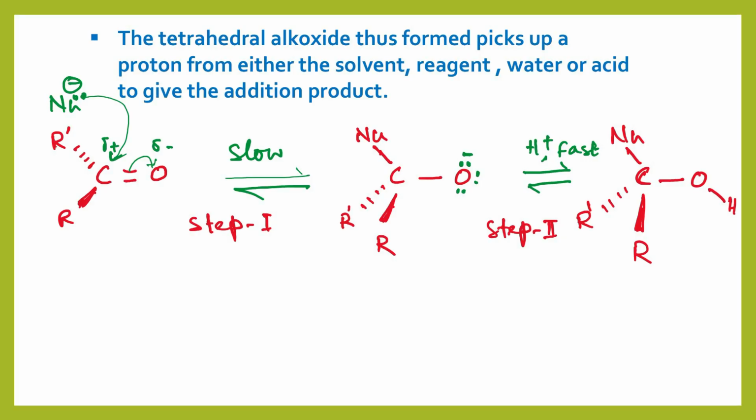So equilibrium in the mechanism. Just look at the mechanism. The equilibrium shifts to the left. It lies far to the left. Why? Because of the steric crowding of the two alkyl groups in ketones, which decreases the stability of the alkoxide intermediate. So equilibrium lies far to the left, not in the forward direction but in the backward direction. That is why ketones are less reactive. So there are two factors responsible for the higher reactivity of aldehydes: electronic factor and steric factor.